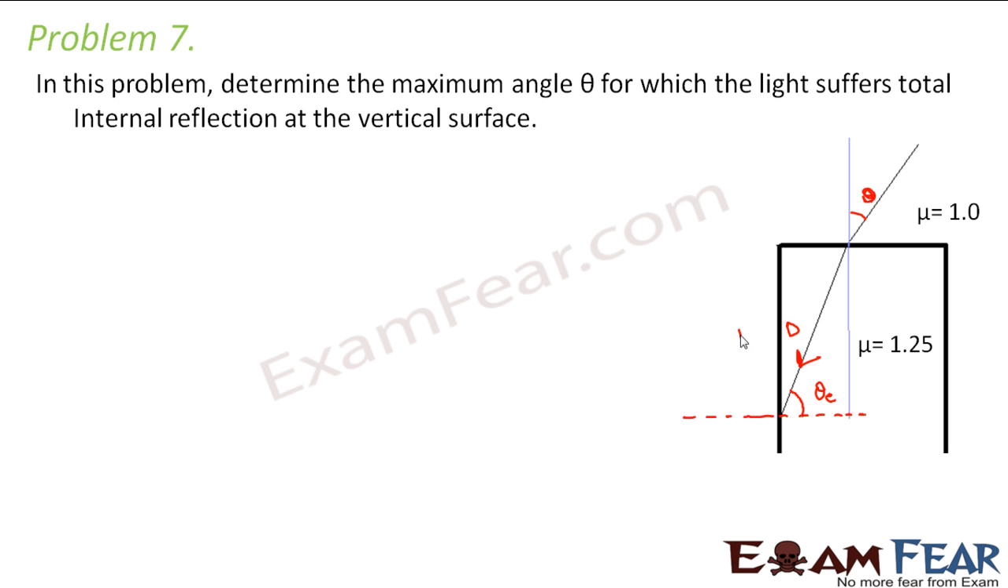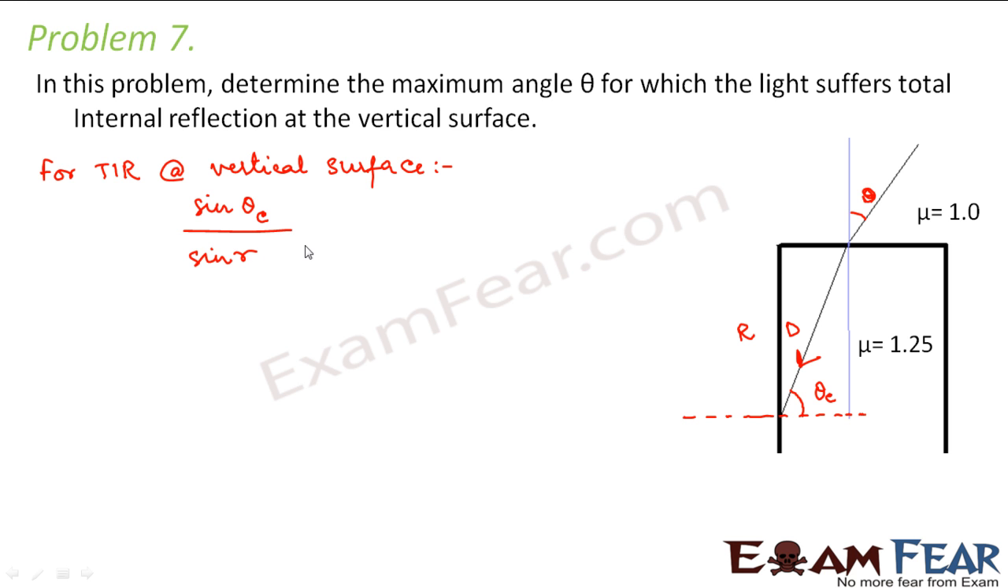This is a denser medium and this is a rarer medium. So from a denser medium to a rarer medium, total internal reflection can take place only if this angle theta c is greater than the critical angle. So for total internal reflection at the vertical surface, sin of the angle of incidence, that is sin theta c, divided by sin of the angle of refraction should be equal to n21.